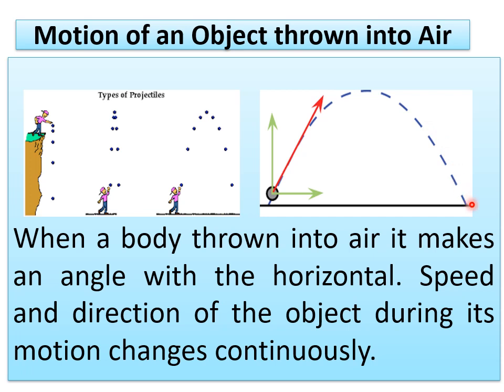When an object or a ball or whatever is thrown into the air, making an angle with the horizontal, it takes a path, and that path is known as a projectile. The condition you have to remember in this projectile motion is that at every instant the speed and direction are changing continuously.